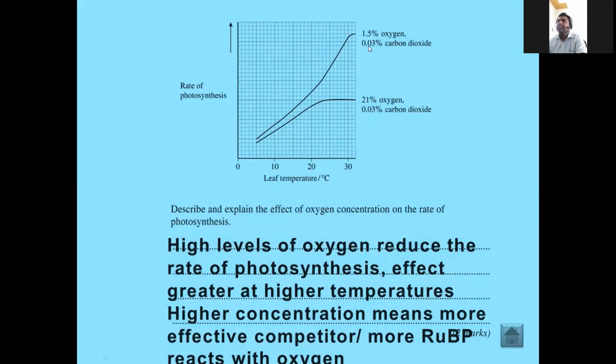So here the graph is there. See, at 1.5% oxygen and 0.03% carbon dioxide, now see the graph, the rate of photosynthesis is very good. But beyond 21%, slowly the graph is decreasing here. So that's why when the oxygen percentage is more than 21%, it's very harmful to the plant. Why? Because it will start photorespiration. It is a very harmful process for the plant. If anybody asks a question to describe and explain the effect of oxygen concentration on the rate of photosynthesis, simply the answer is: high levels of oxygen reduce the rate of photosynthesis. The effect is greater at higher temperatures. High concentration means more effect.